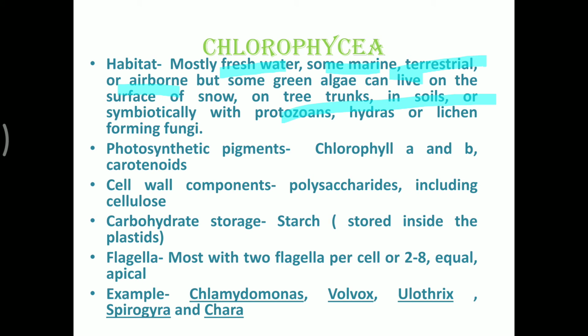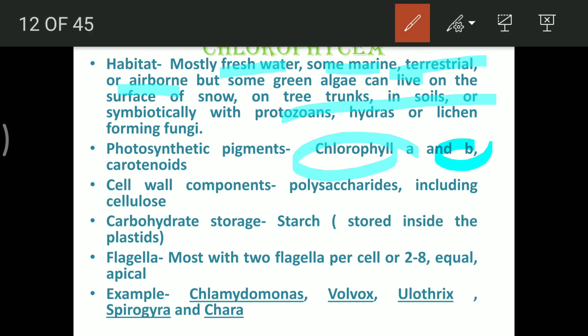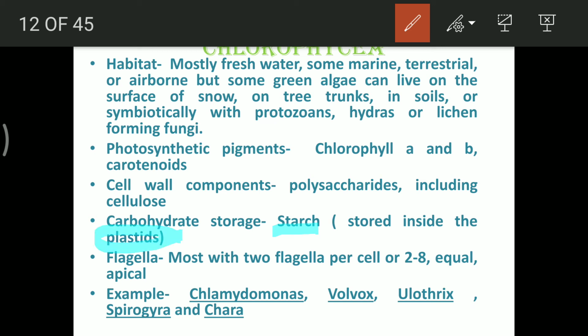The photosynthetic pigments present in them are chlorophyll a and b. This is very important, you should learn it properly. At times carotenoids are also present. The cell wall is composed of polysaccharides including cellulose. Carbohydrate storage is starch, and it is stored in the plastids, leucoplasts especially.